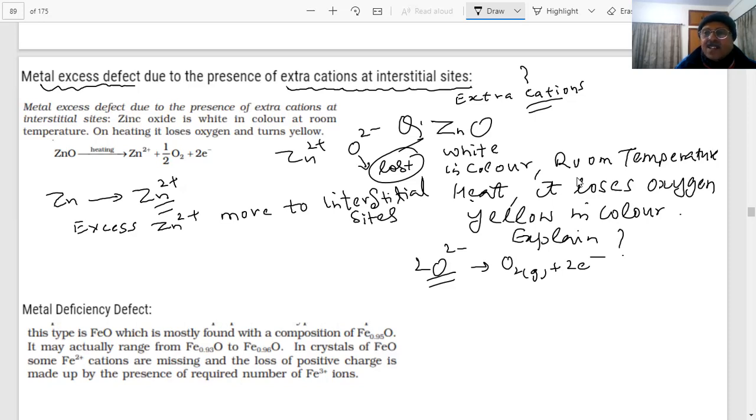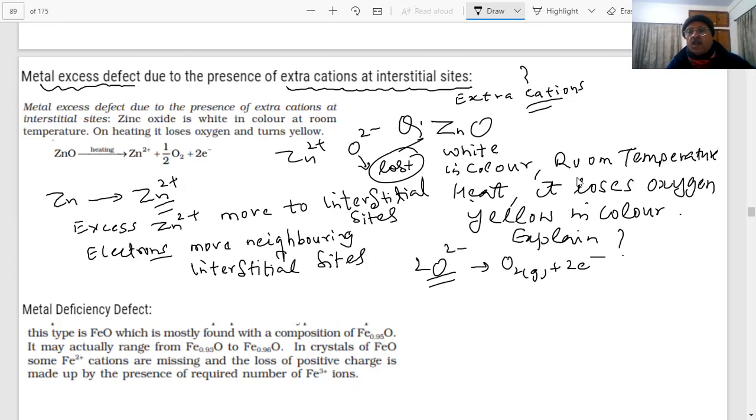And when they are in excess, what will happen? They are moving to interstitial sites. And where do the electrons move, students? They also move to the neighboring interstitial sites. Clear? Oxygen is lost. This is a gas, it is lost.